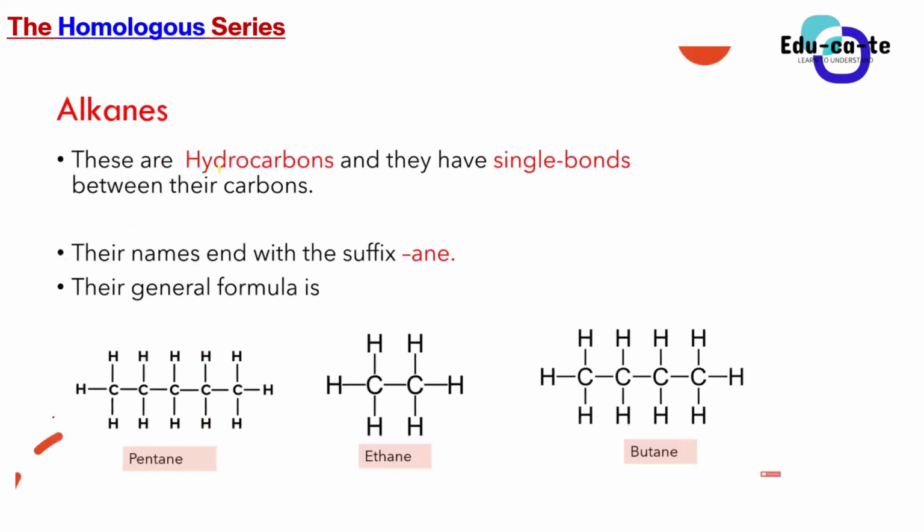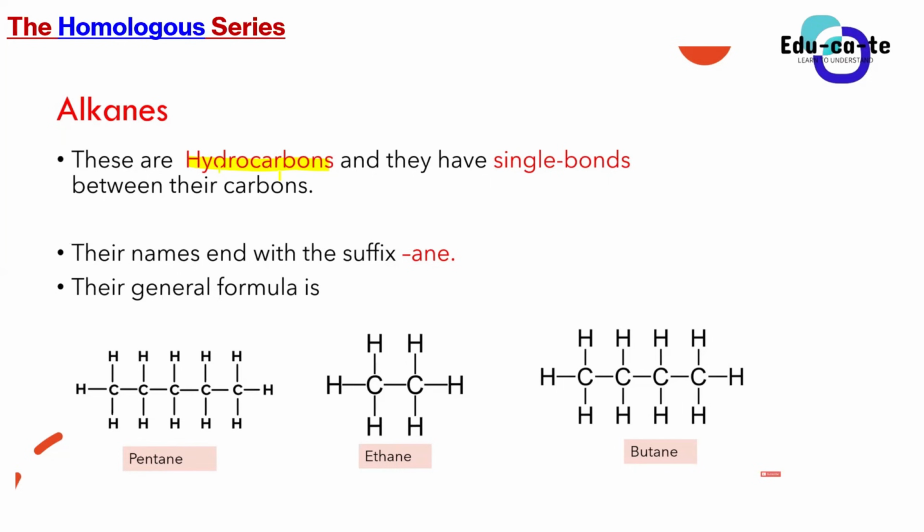All right. We're going to look at each and every one of them and what is unique about them. We're just going to have an overview of these organic compounds. We're going to start with alkanes. We have already told you guys that alkanes are hydrocarbons. Remember that hydrocarbons only consist of carbon and hydrogen, so you'll never see an alkane that consists of oxygen or any other atom besides hydrogen and carbon atoms only.